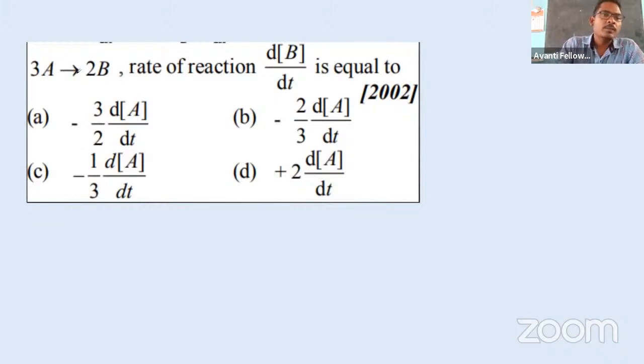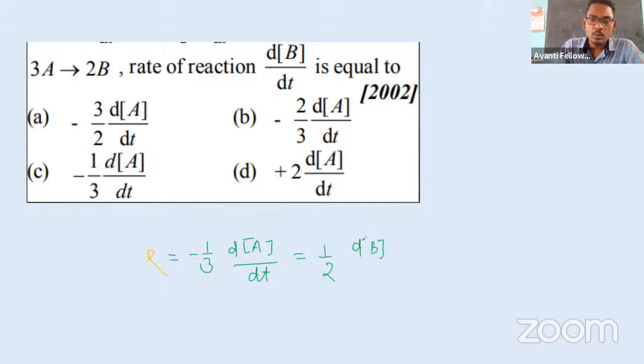Simple. Whenever you are asked this type of question, first you have to write the expression of the rate. We have 3 moles of A, so how can we write the rate? Rate equals, A is our reactant, so minus, the coefficient is 3, so minus 1 by 3 rate of change of A with t equals 1 by 2 rate of change of B with t.